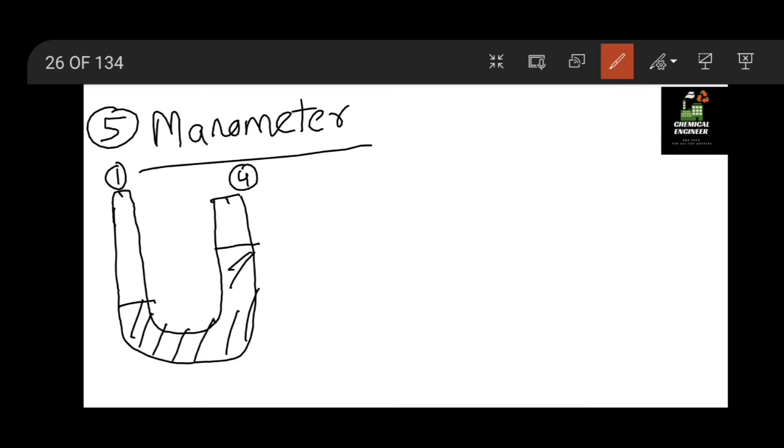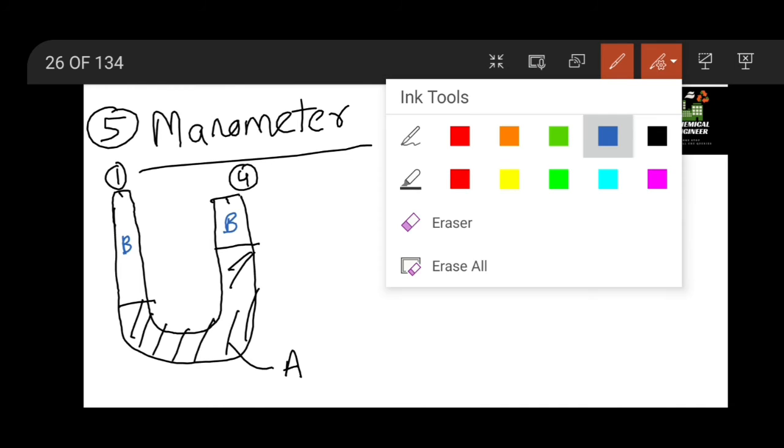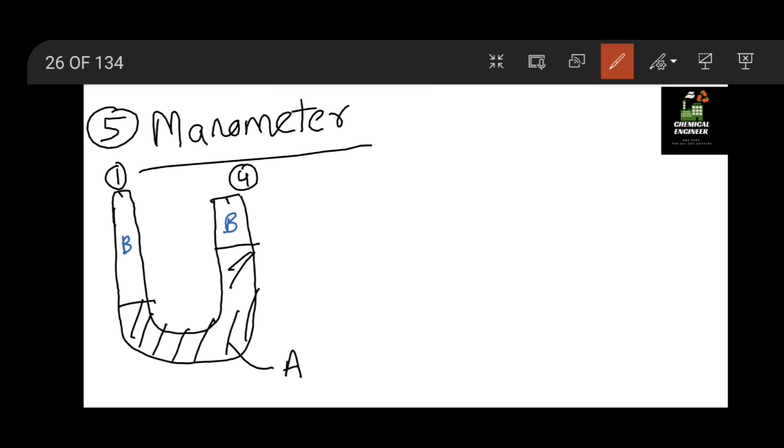Here we have fluid A and here we have fluid B. The distance between the two fluid levels is Rm and this height is h. Let me mark this as point 2 and this as point 3.